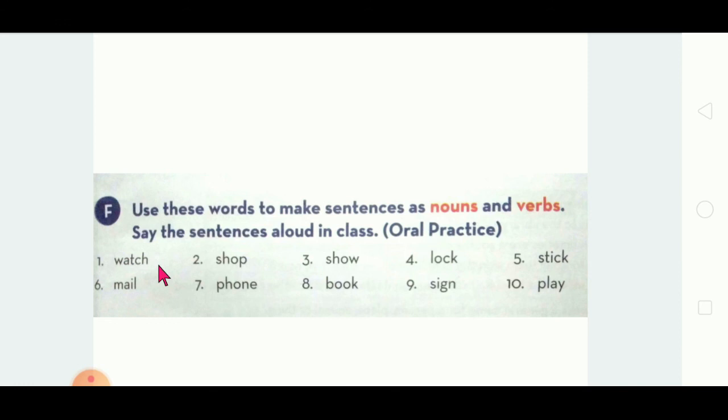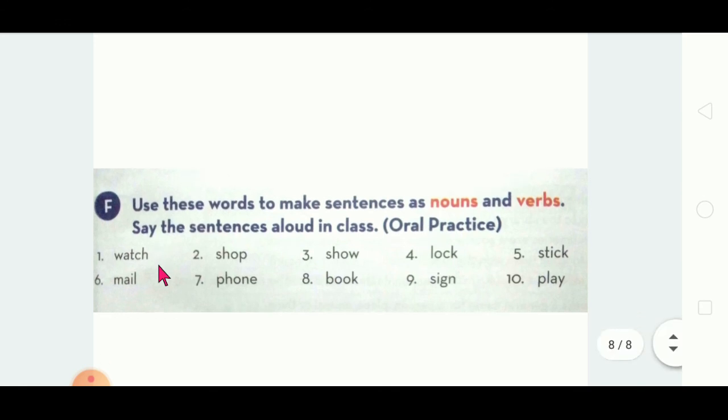In the first sentence, the word watch should play the role of noun, and in the second sentence, the word watch should play the role of verb. Same thing for everything. In the first sentence, the word shop should play the role of noun, and in the second sentence, the word shop should play the role of verb.